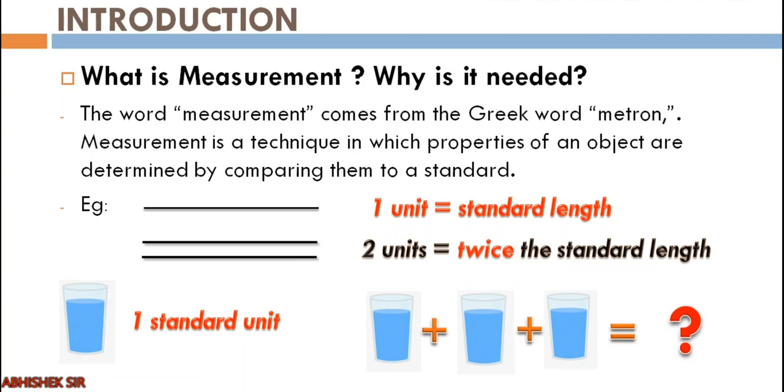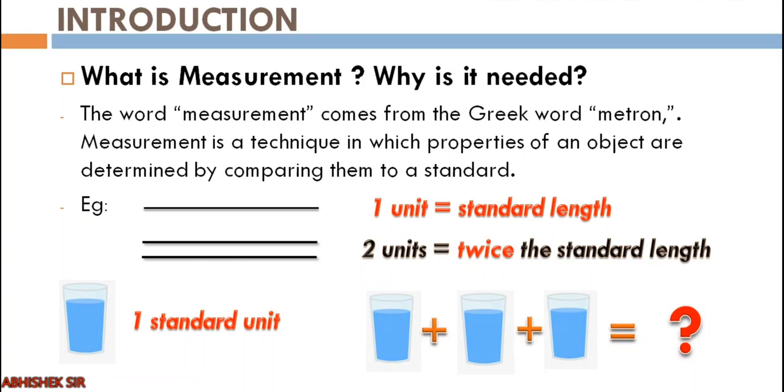So how are we comparing? We are comparing any measurement by any prefixed standard. Second example, 1 glass, I have taken as 1 standard unit. So what will 1, 2 and 3 glasses be? I have put a question mark. And the answer is very obvious. If one glass is 1 standard unit, 3 glasses means 3 times the standard unit.